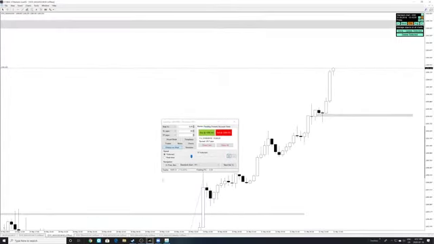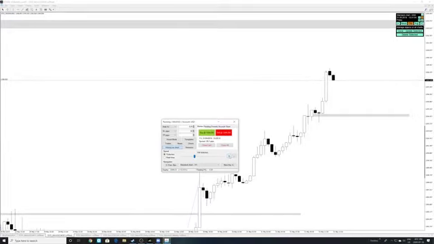Let's look on the 30 minute. 30 minutes still going bullish. Let's speed it up here a little bit. Yeah, we need to take a full margin trade over here for buys.